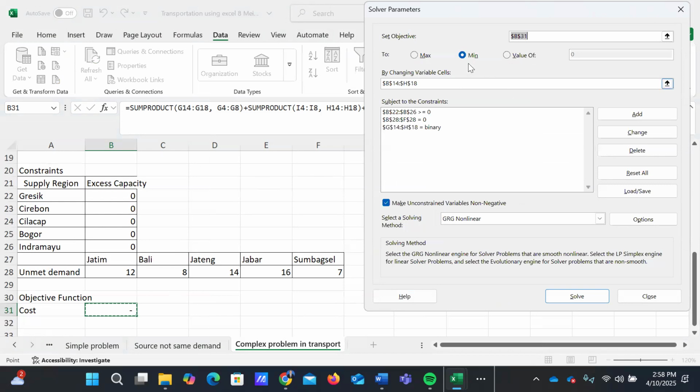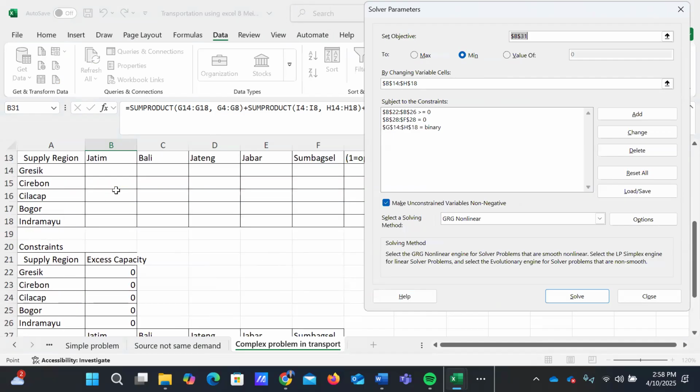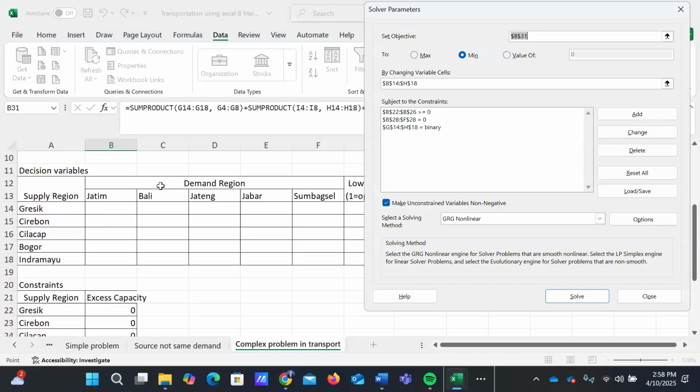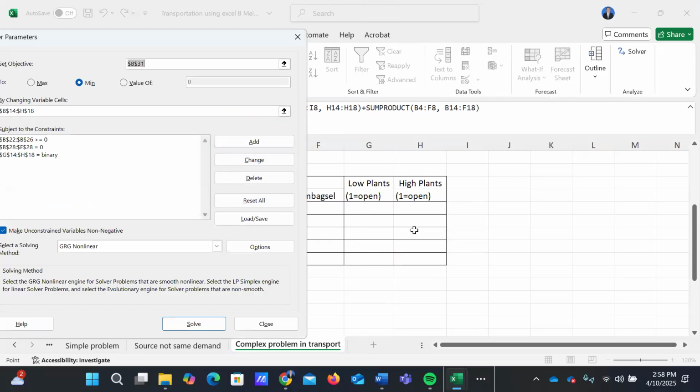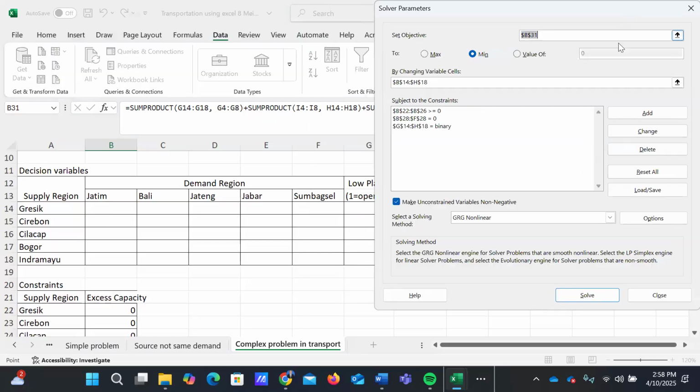By changing variables, we plot here our decision variables B14 until H18. G14 until H18 express the capacity of the plant we will open, that will be filled by the binary by the solver.